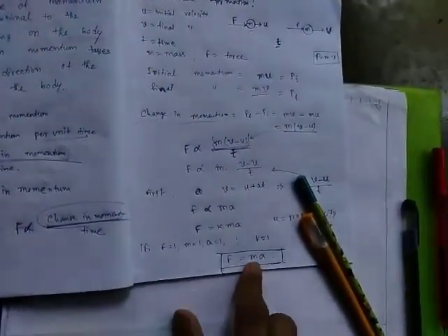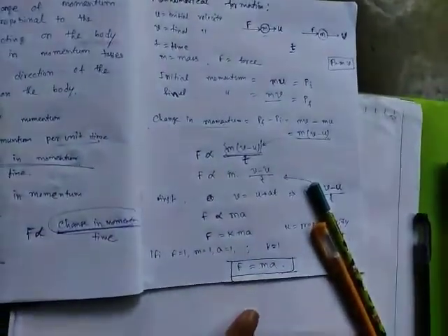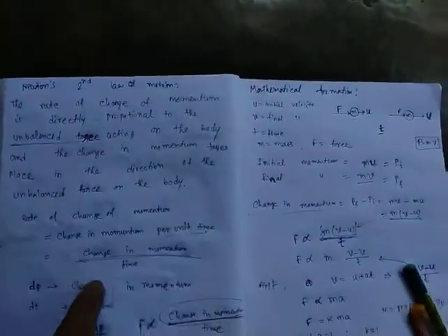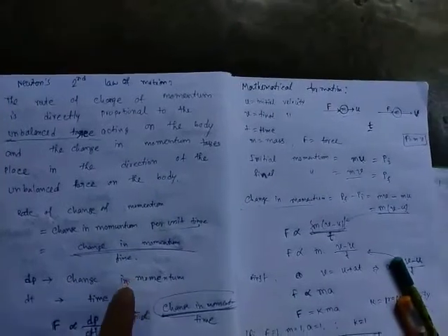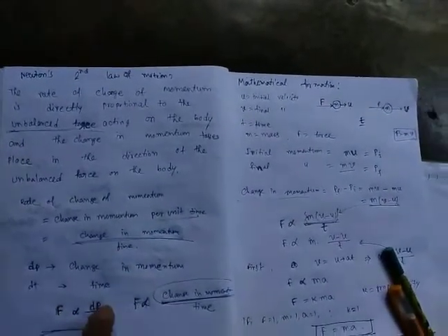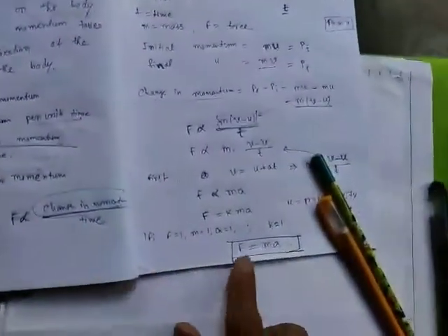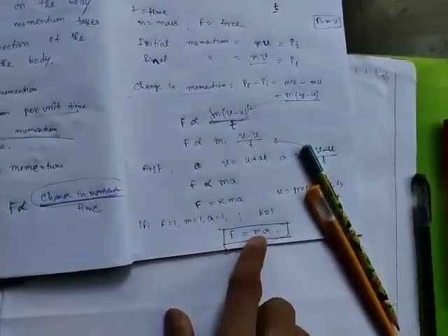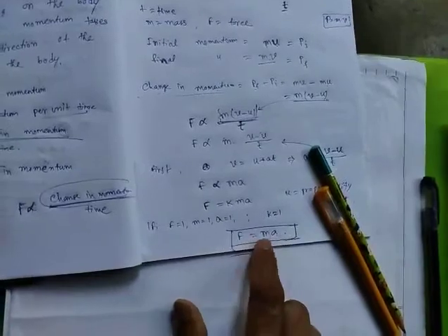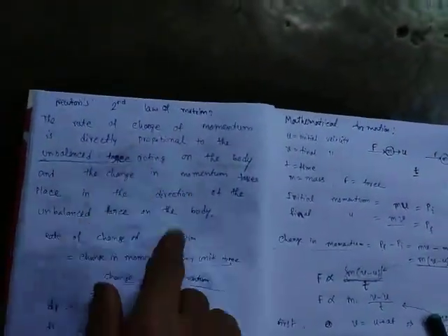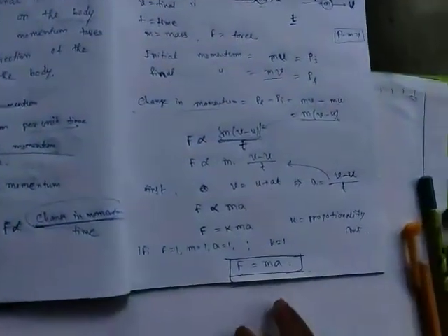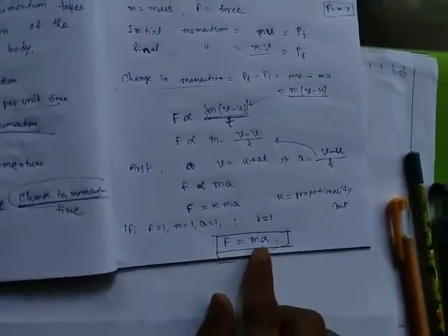This is also Newton's second law: force is proportional to the rate of change of momentum, or the change in momentum per unit time. Or you can say force is directly proportional to mass and the acceleration. This is actually the statement of Newton's second law. From here we get this mathematical form.